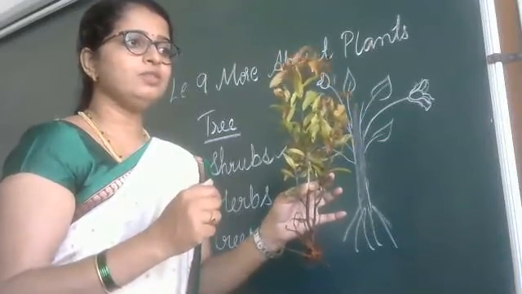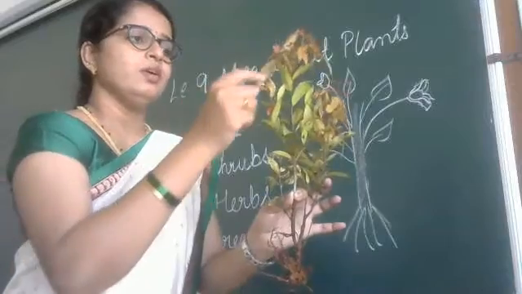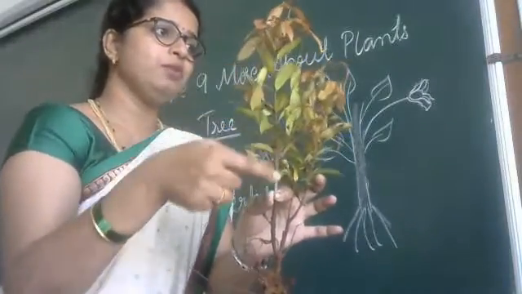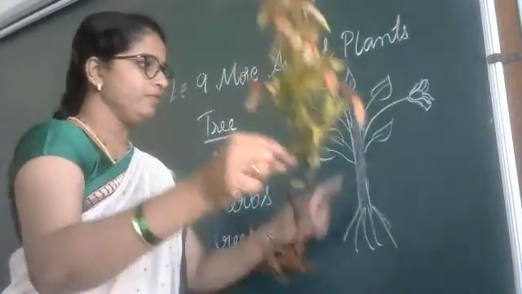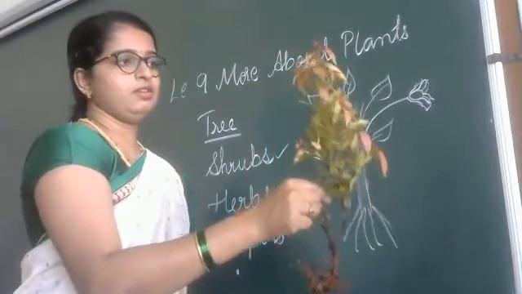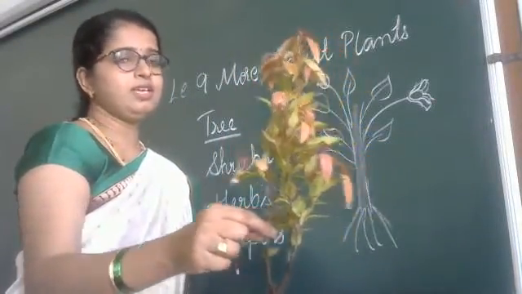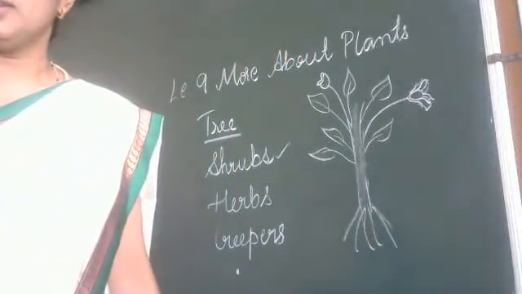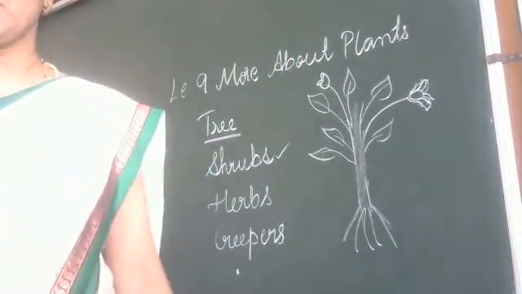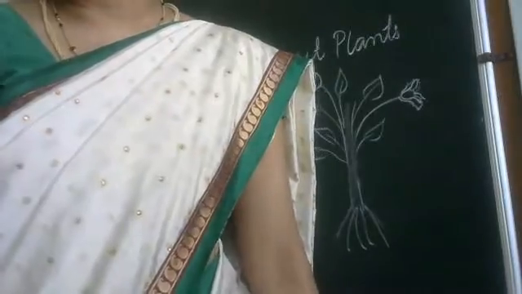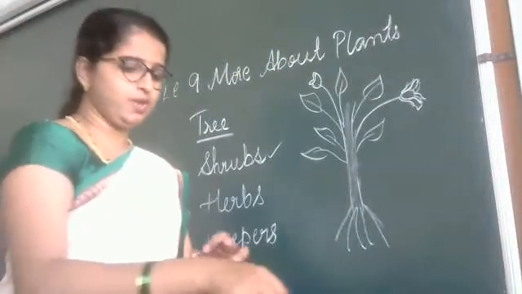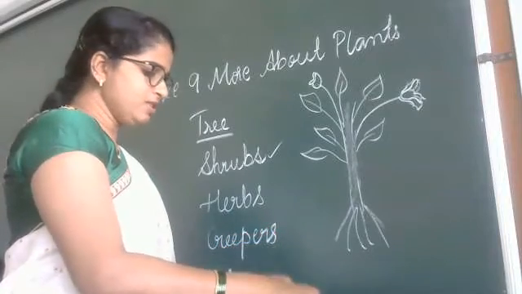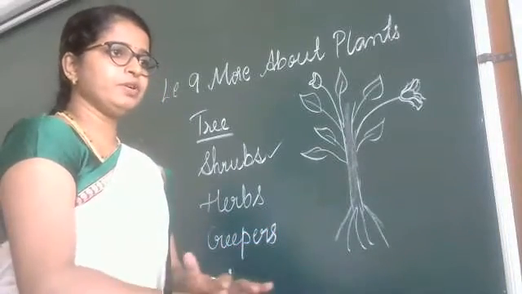You can even see those tulsi plants. Their stem is also brown in color. That is called woody in color. Yes. Tulsi also is a shrub. It is a medicinal plant, but still it has a woody stem. That's why we have considered tulsi plant in shrub.